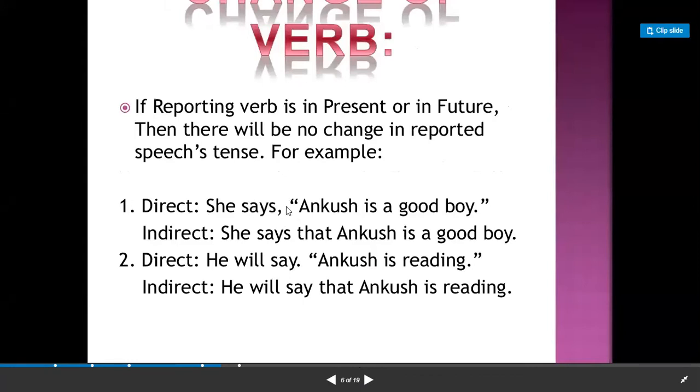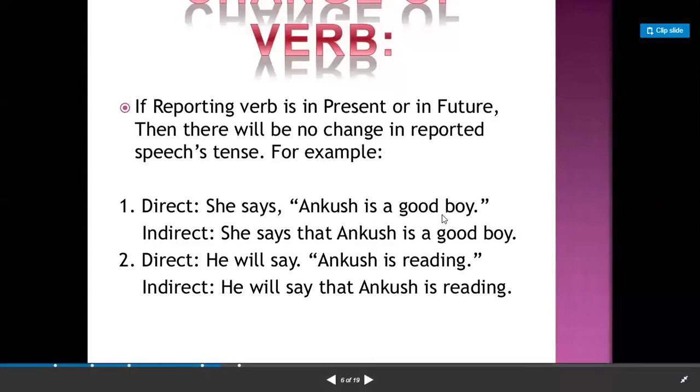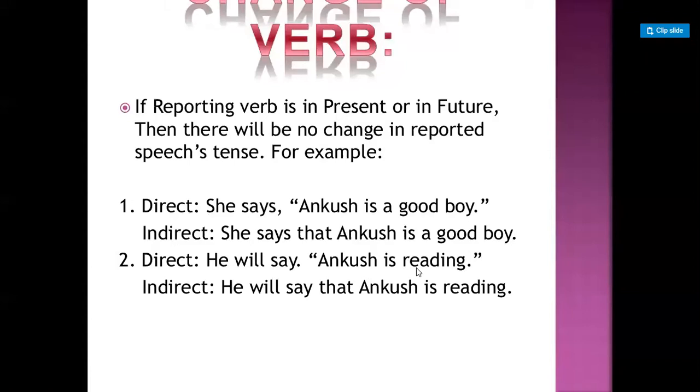So whenever the reporting verb is in simple present tense or simple future tense, it means if in reporting verb there is says and will say, then ultimately what will happen? There is no change in the tense of the reported speech.